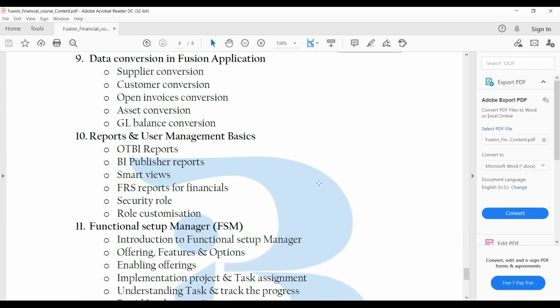Yeah, and apart from that, we have a few reports. As I was saying, we have BI Publisher, Smart View, FRS, and then we have OTBI, and then we have the security role and these things. So we have the security rule and the cross validation rule. Cross validation rule, we don't have any change, but we have a few changes in the security rules. So that we will see how it is different from EBS to Fusion.